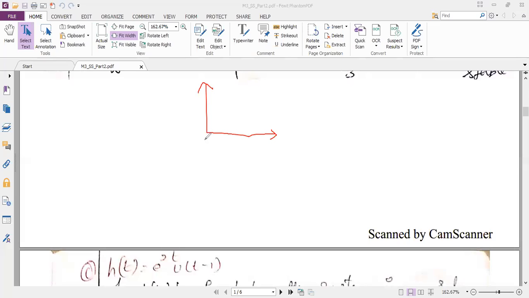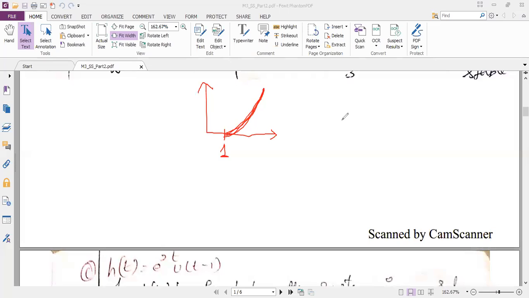So tell me, I should draw from where? 1. And is it a decreasing curve or increasing curve, the exponential? Increasing. So just see whether I am right or wrong. Here I have drawn the graph. I guess you know the difference between the previous graph and this graph. Now we want to analyze whether it is memoryless or not. Can you verify the condition of memoryless and tell me?